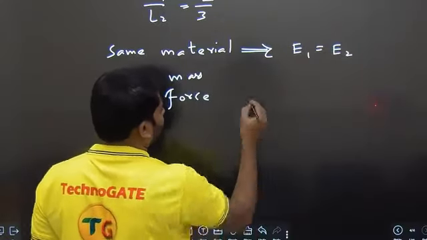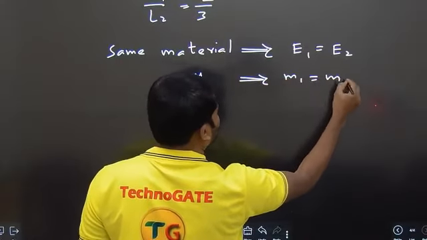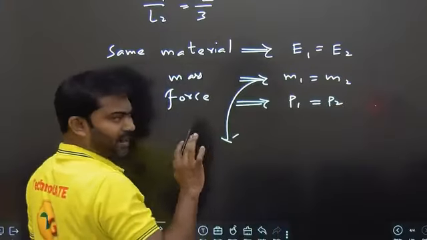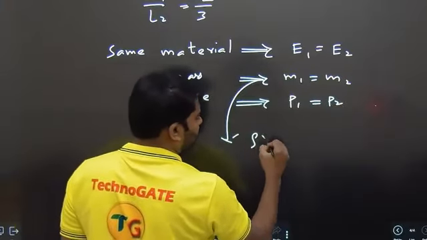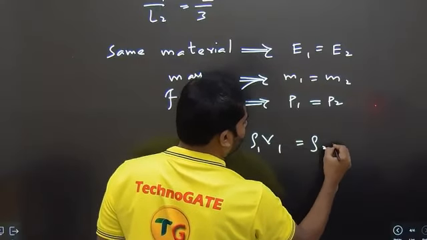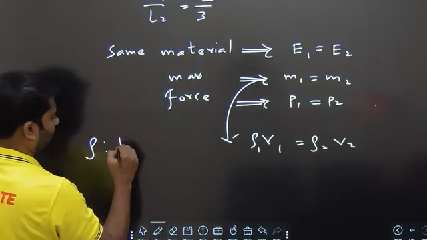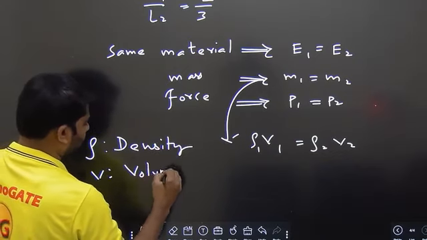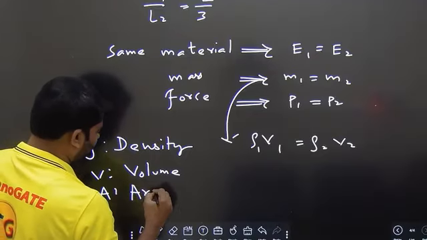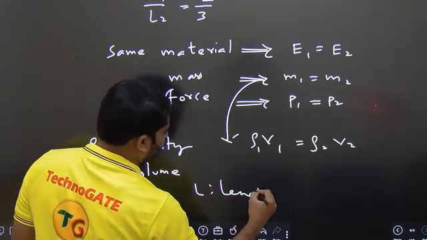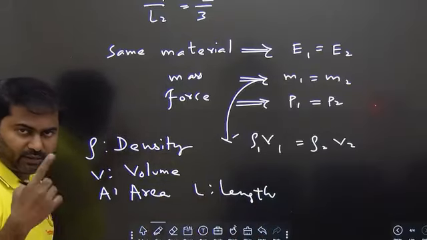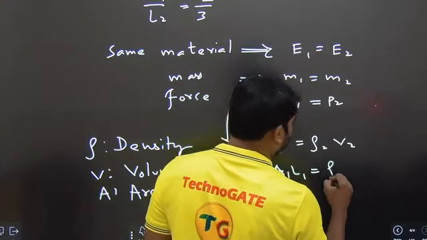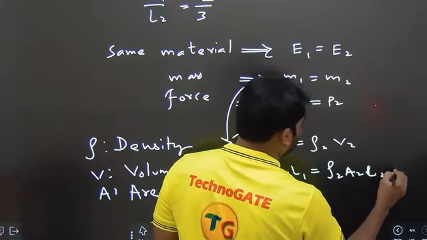E1 is equal to E2. Same mass, we'll write down as M1 is equal to M2, and same force means we have P1 is equal to P2. Let us use this. When mass is the same, mass is density into volume. So rho1 V1 is equal to rho2 V2. Rho is density, V is volume, A is area and L is length. Volume can be written as area into length. So I can write this equation as rho1 A1 L1 is equal to rho2 A2 L2.